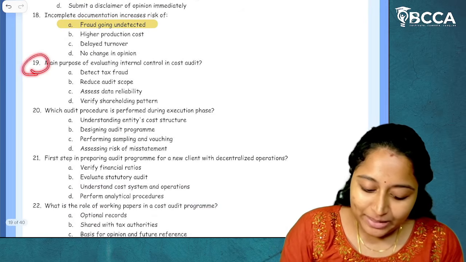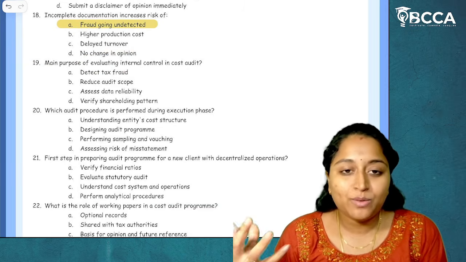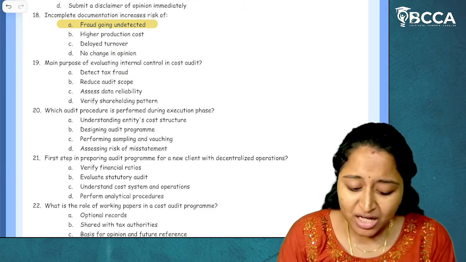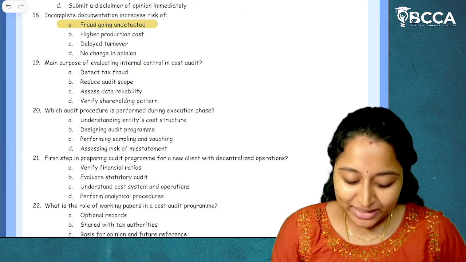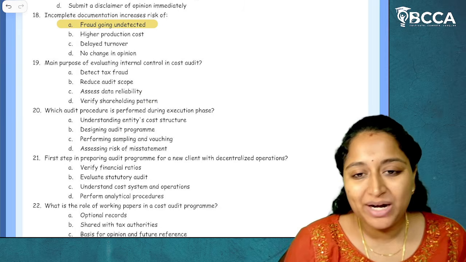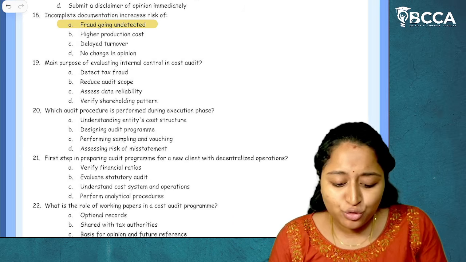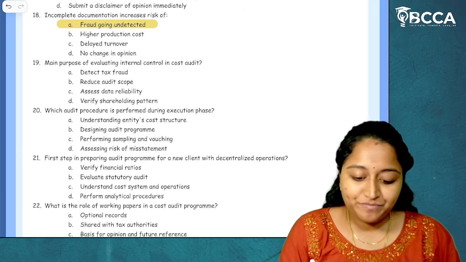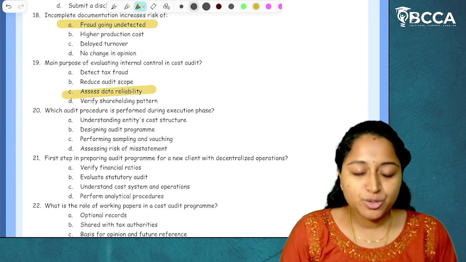Now, question number 19. Main purpose of evaluating internal control in cost audit. Why are we going for internal control in cost audit? To detect tax fraud, to reduce audit scope, to assess data reliability, verify shareholding pattern. Why do we want to know about shareholding pattern in cost audit? Why do we have to know about the tax fraud? Why do we have to reduce the audit scope? We have to increase the audit scope, not reduce it. The answer is assess data reliability, the best option which is there.